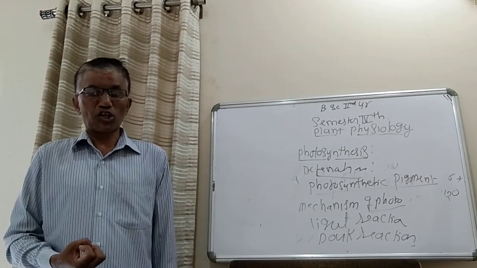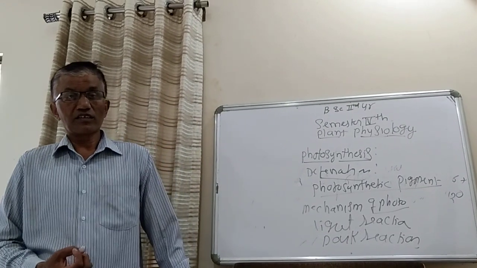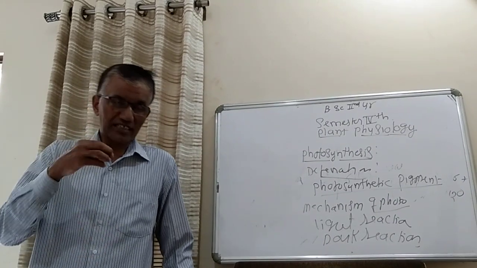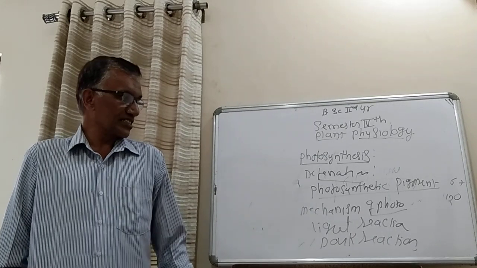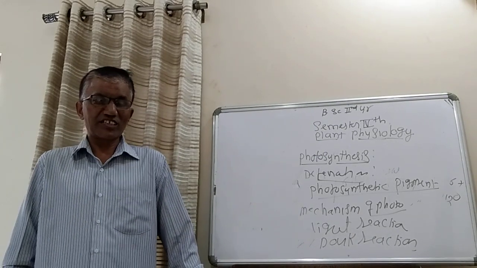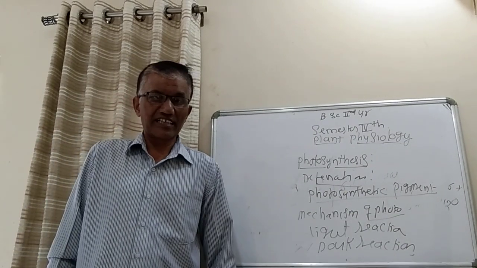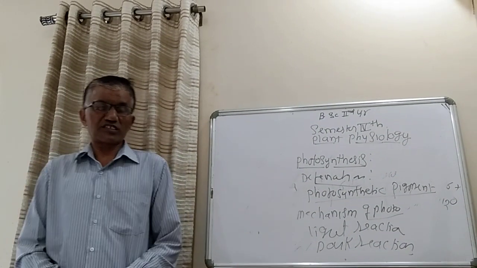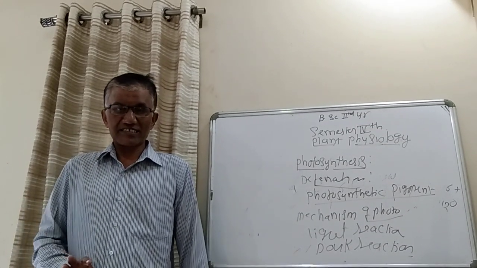Whatever ray of light is absorbed by the chlorophyll molecules or chlorophyll pigments, that light energy is converted into chemical energy in the form of ATP molecules. Again, the light reactions or first phase of photosynthesis consist of cyclic light reactions and non-cyclic light reactions.